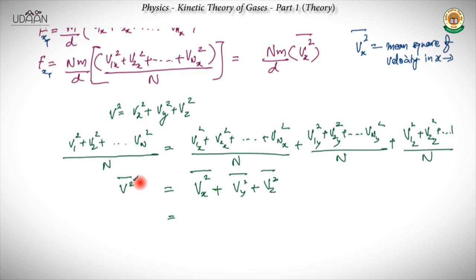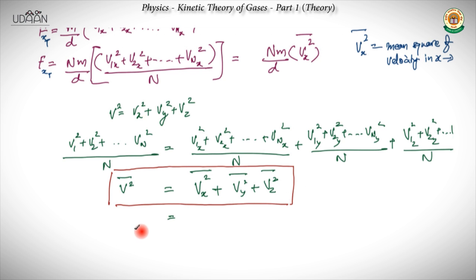Now because the motion is random and the probability of going in the x, y or z direction is the same, on an average over a large number of particles, vx square, vy square and vz square would be equal to each other. Because the probability is equal, we come to the conclusion that vx square bar is equal to vy square bar is equal to vz square bar.